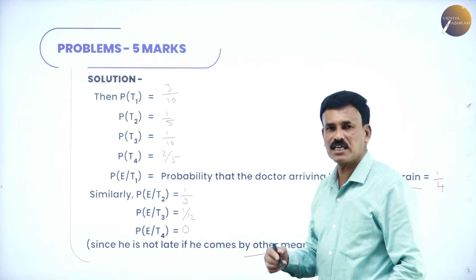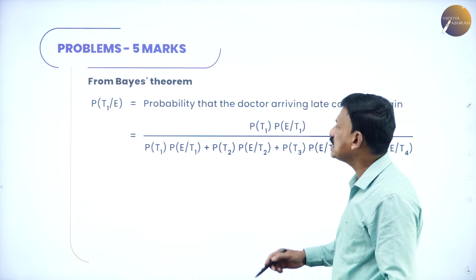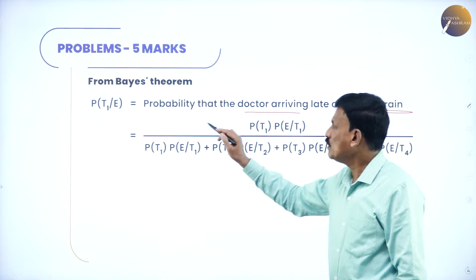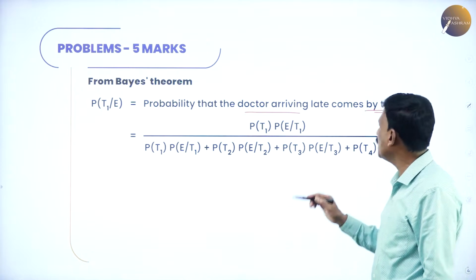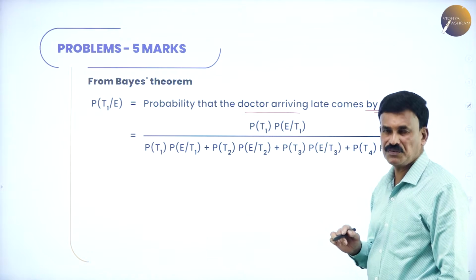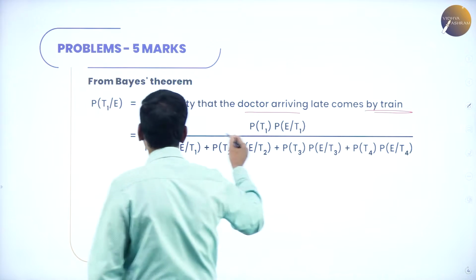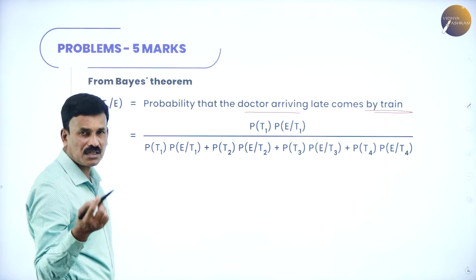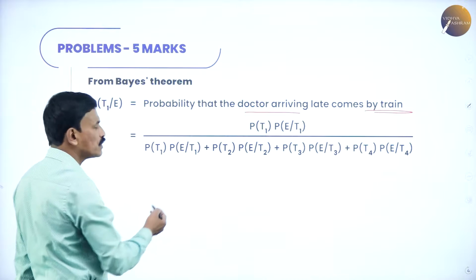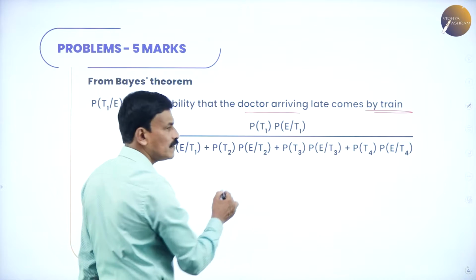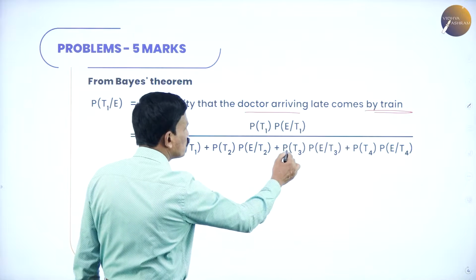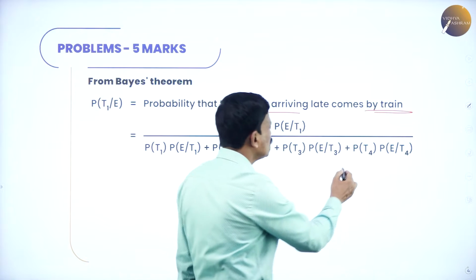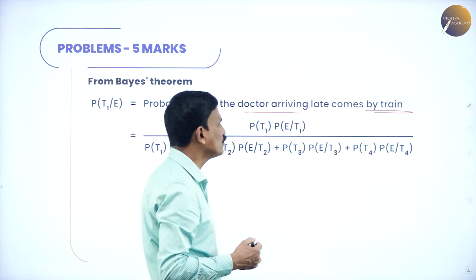Using Bayes' theorem, the probability of T1 by E, the probability that the doctor arrives late by means of train, is given by the probability of T1 into the probability of E by T1, divided by, since there are 4 events, the probability of T1 into the probability of E by T1 plus the probability of T2 into the probability of E by T2 plus the probability of T3 into the probability of E by T3. One more event, the 4th event, is also there. So the probability of T4 into the probability of E by T4.